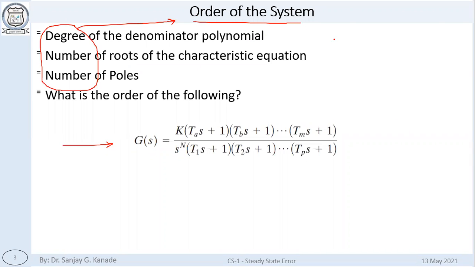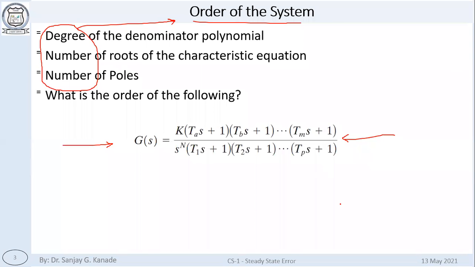So now I have given you this equation. Can someone quickly tell me what is the order of this system? Who can tell me this? Anyone, quickly tell me. It is not really that difficult a question.